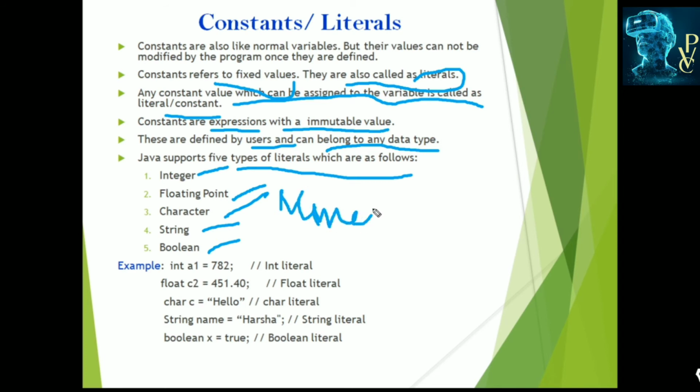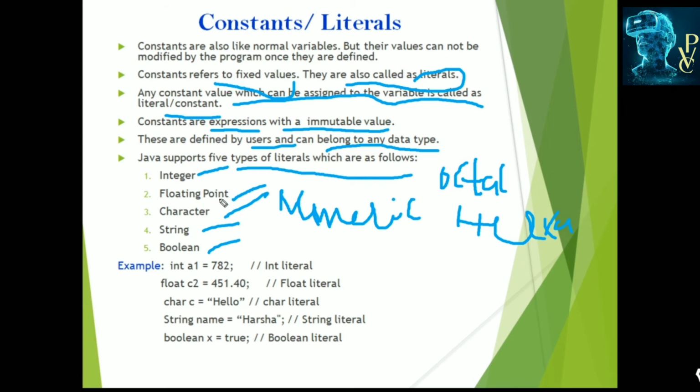We can also have octal literals, which consist of the numbers 0 to 7, and hexadecimal literals are also possible. It also belongs to numbers. Floating point consists of real constants or real numbers.